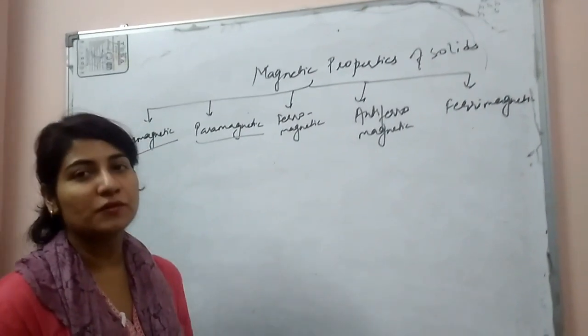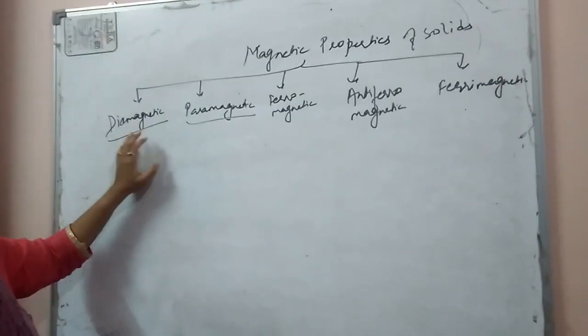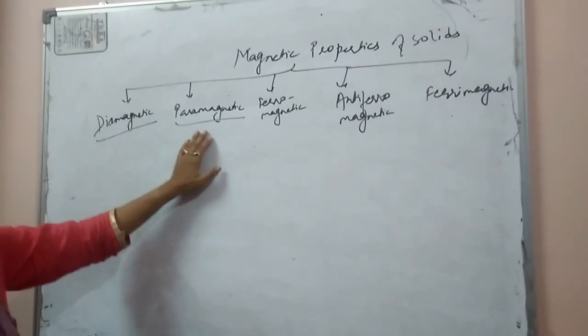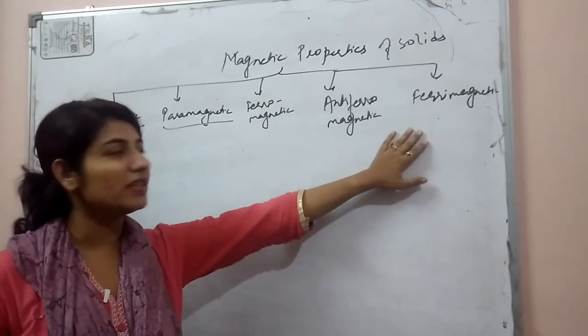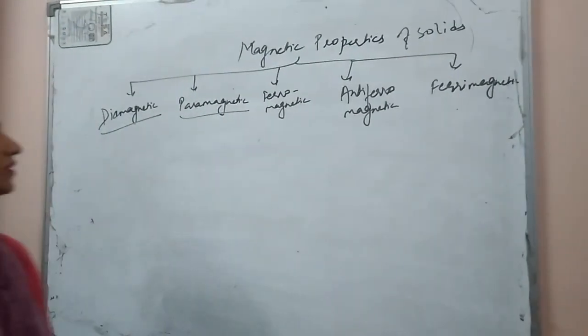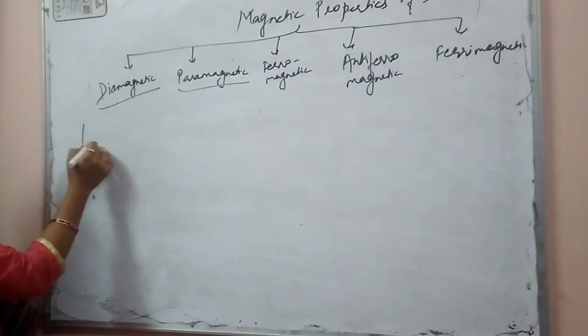Yes, today we are going to discuss magnetic properties of solids. On the basis of magnetic properties, we can classify solids into the following: diamagnetic, paramagnetic, ferromagnetic, antiferromagnetic, and the last one is ferrimagnetic. Firstly, we are going to discuss the diamagnetic substance.